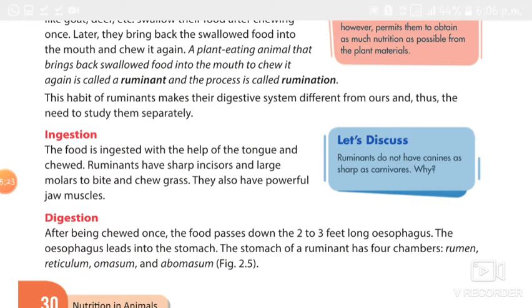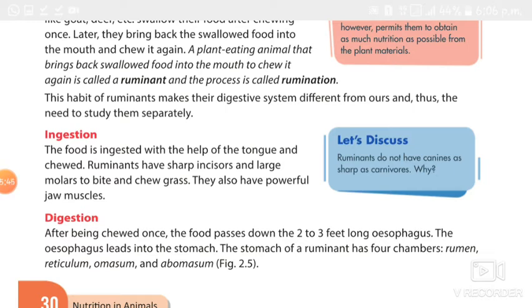The human's esophagus is 25 centimeter long, but the ruminant esophagus is 2 to 3 feet long. The esophagus leads to the stomach, so the food goes to the stomach.